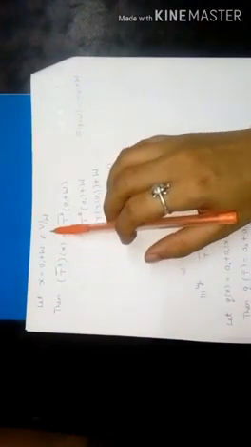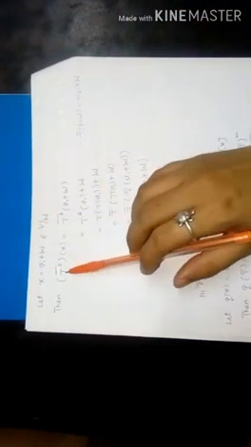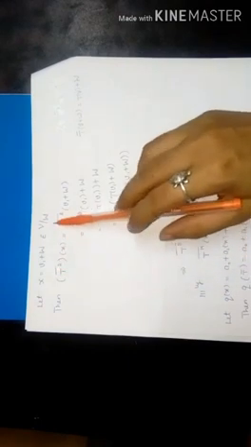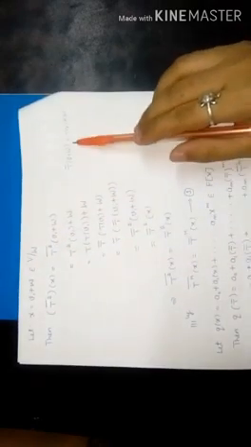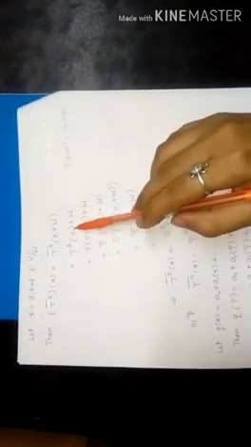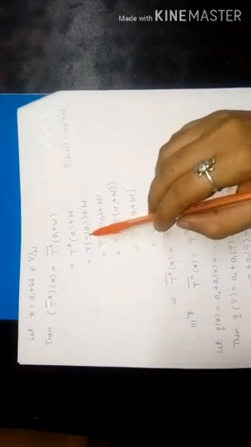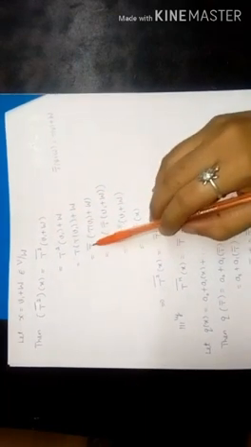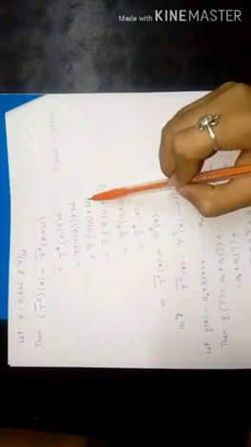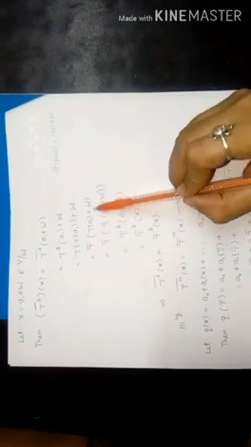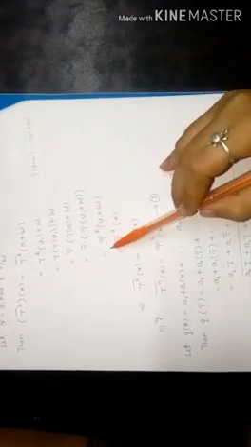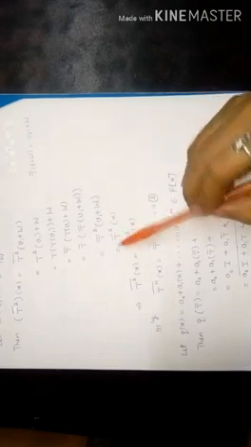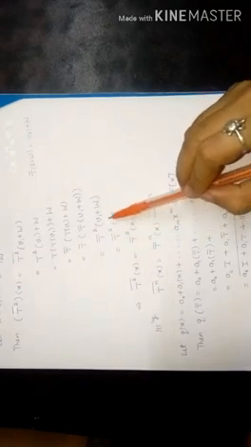Now let x is equal to V1 plus W, which belongs to V by W. Then T square bar of x is equal to T square bar of V1 plus W. Substitute the value, and again by using the definition, we can write it as T square of V1 plus W, which is equal to T of T of V1 plus W, which is equal to T bar of T of V1 plus W, which is equal to T bar of T bar of V1 plus W, which is equal to T bar square of x.